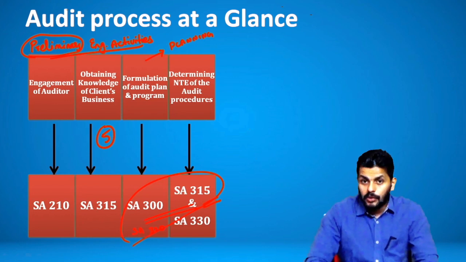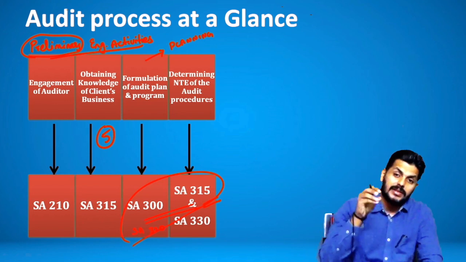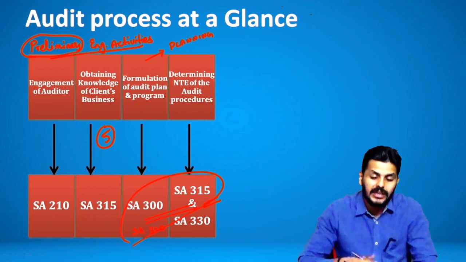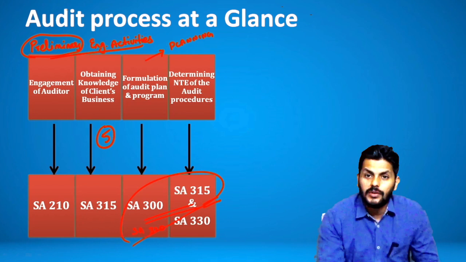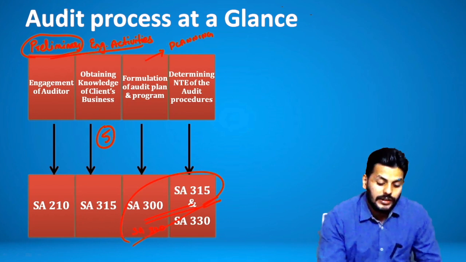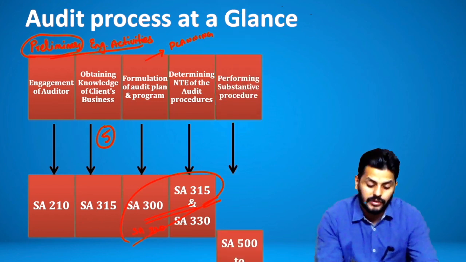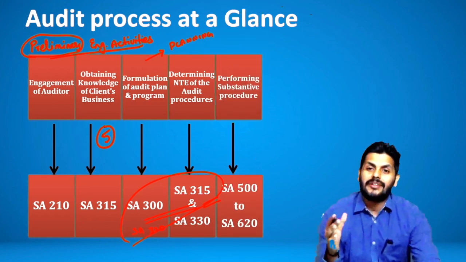So now once these three standards are taken care, that is planning and risk assessment is performed, then we will get to the most important stage of audit, which is called the performing stage, which is the action stage, where the entire activity keeps going. Now, which is what you need to understand here. So determining the nature, timing and audit procedures is also followed by performing of substantive procedures, which are discussed all through the 5 series standard.